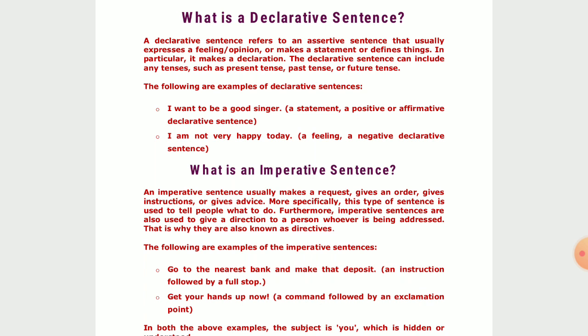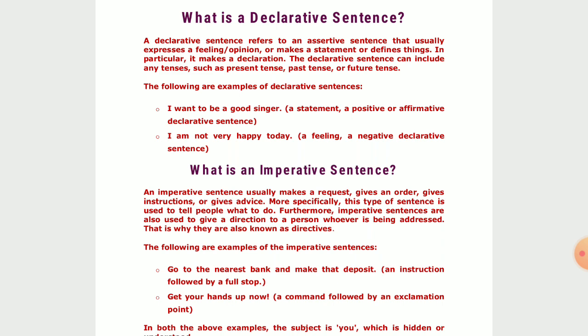So there lies the concept of the term declarative sentence, because ultimately it makes a declaration. The declarative sentence can include any tenses. It can include present tense, past tense, or future tense also.